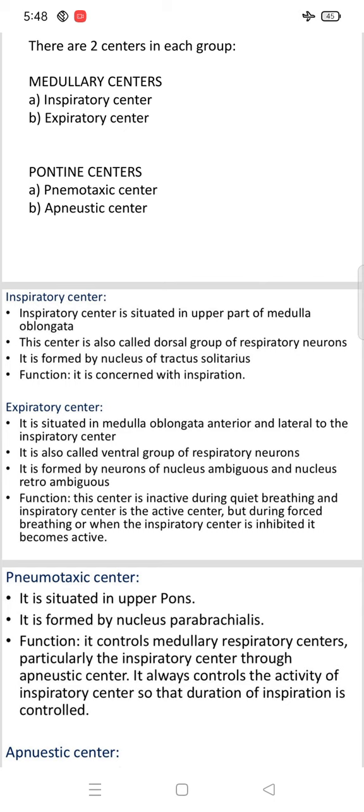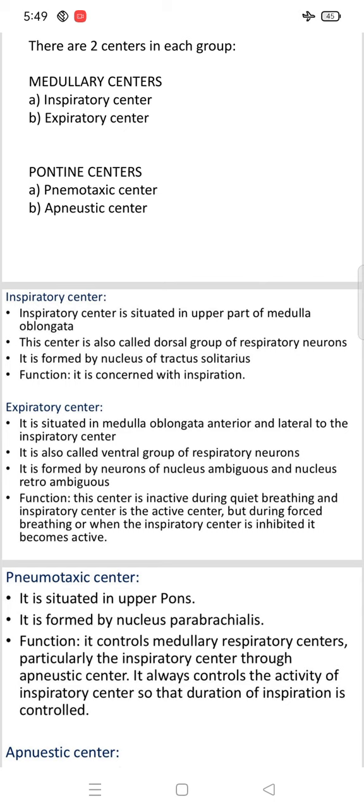The second one is the expiratory center. It is situated in the medulla oblongata, anterior and lateral to the inspiratory center. It is also called the ventral group of respiratory neurons, while the inspiratory center is called the dorsal group.